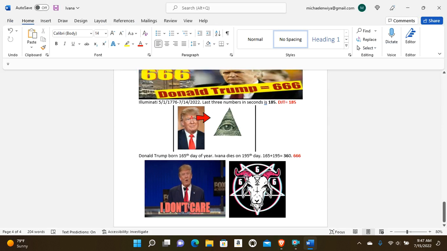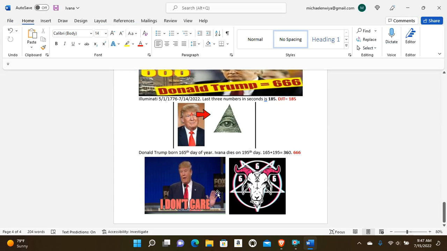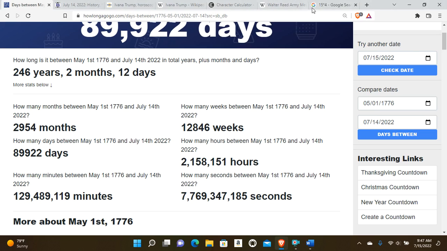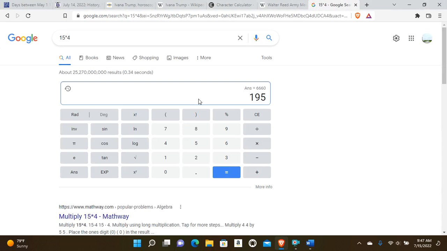Just to point out a couple of extra connections in there. Like you haven't seen enough already. We still got one more to show you. Trump was born on the 165th day of the year. Ivana just died on the 195th day of the year. 165 plus 195 is 360. So look.